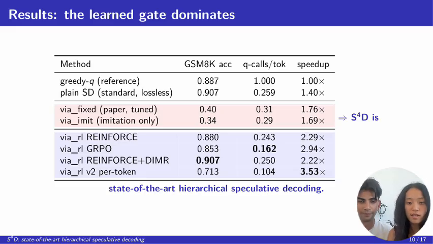However, the blue rows fix exactly this. RL trains on the policy's own rollouts, which kills the exposure bias, and the match reward teaches the gate to escalate precisely on the tokens where the drafter would error. Reinforced plus MR recovers full accuracy, 0.907, matching lossless, and GRPO drives the expensive call count to the floor, 0.16 per token. And the per token version trades accuracy down to 0.71 because its per token cost penalty makes it very accept heavy. So it falls into the same over accept failure as the thresholds, just milder and far cheaper.